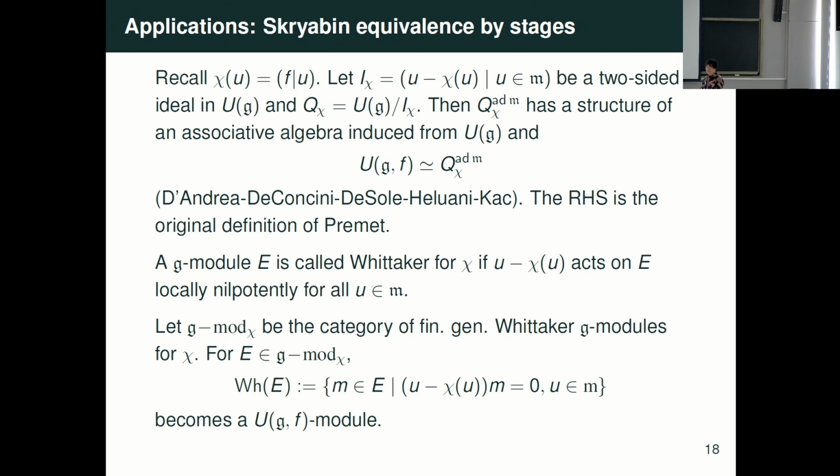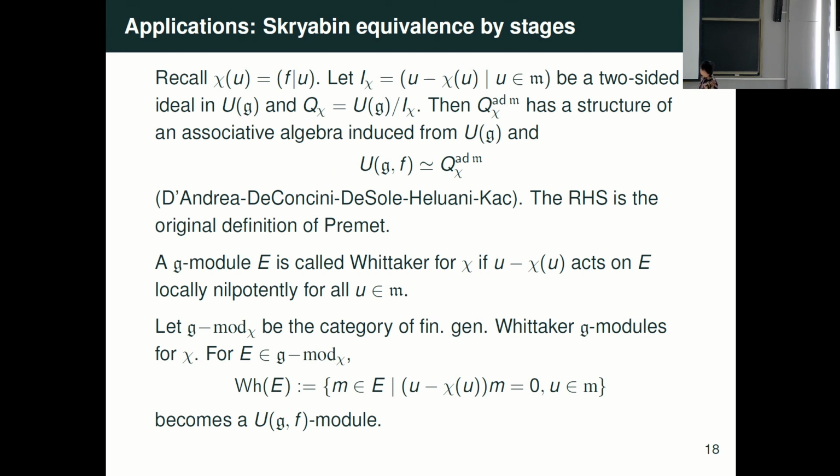But before that, I want to give one application of this result to representation theory. If we write chi as a pairing with F, and write I_chi as the ideal generated by u minus chi(u), then we write Q_chi for the quotient. Then the adjoint invariants of it give the associated algebra. It is isomorphic to the finite W-algebra. This is the original definition.